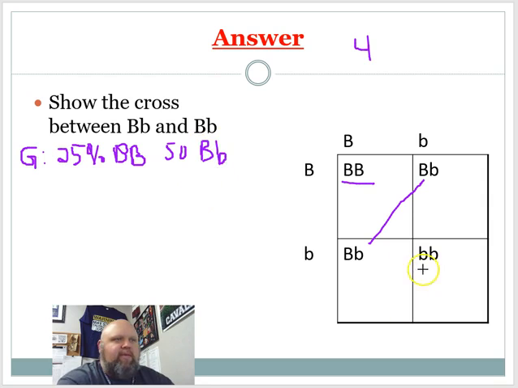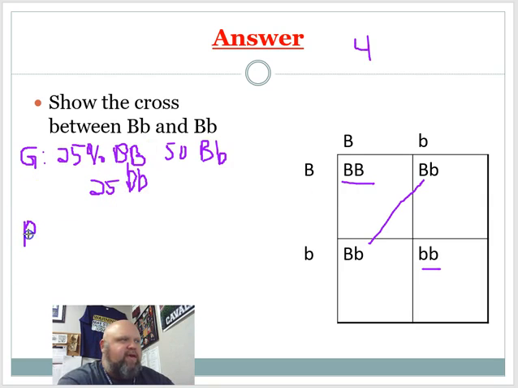Alright, and then we have our last one here. It's one box, one out of four is 25%. So 25% little b, little b. That's for genotype. Right? The possible genes that are going to be given to the offspring. The phenotype.